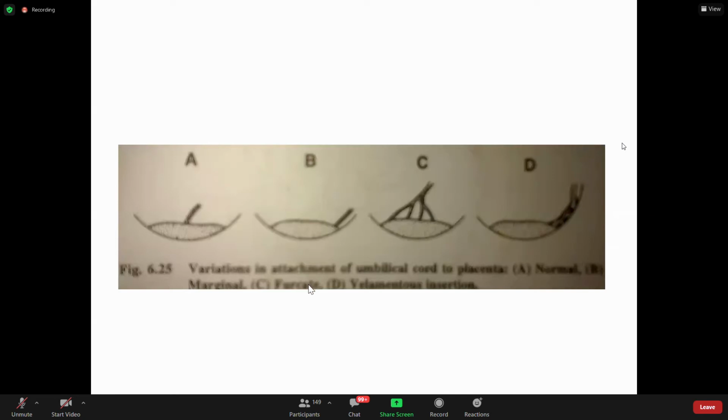It is called furcate. Last is velamentous insertion. You can see it is inserting on the membrane itself, not going directly to the placenta, but inserting before it and then going towards the placenta. This is called velamentous insertion.